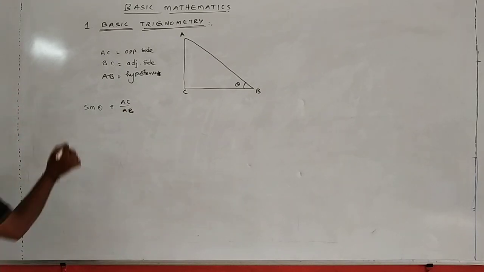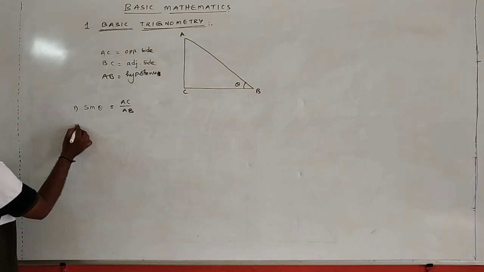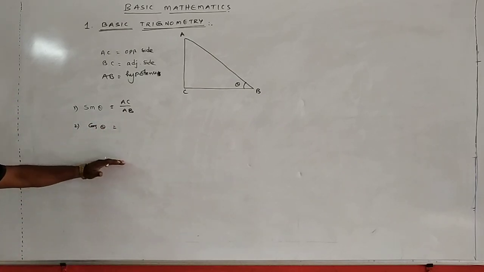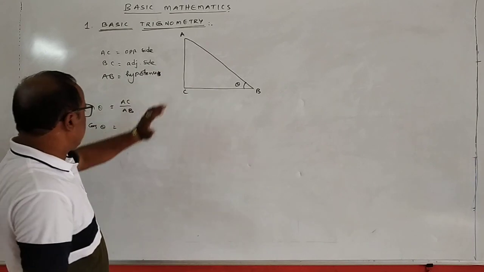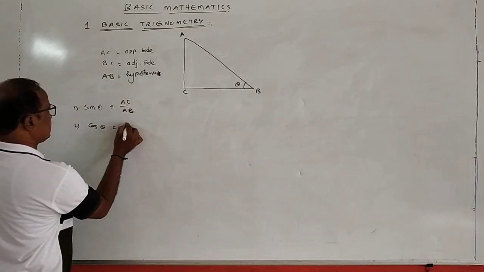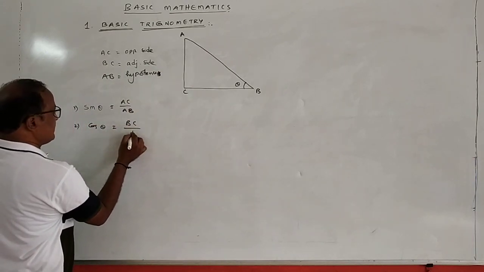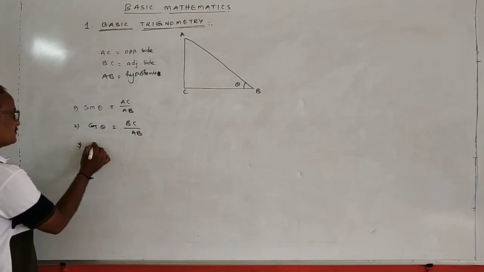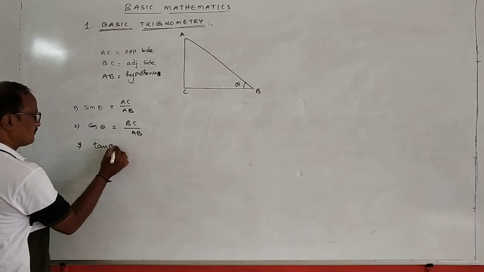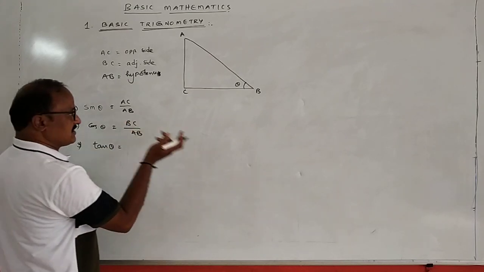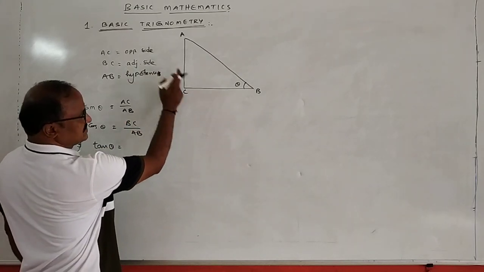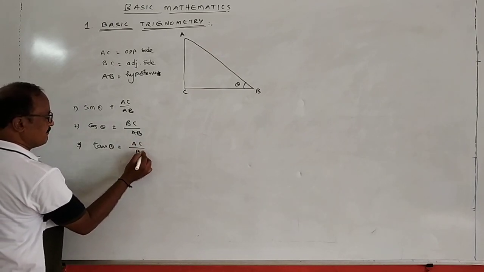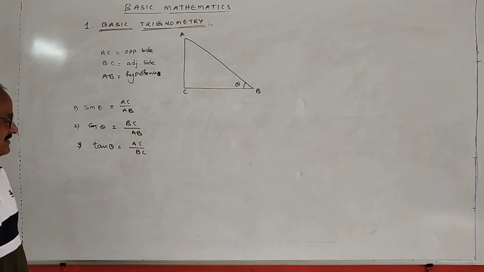Second one, cos theta is nothing but the ratio between adjacent side to hypotenuse. That means it is equal to BC by AB. And the third one, tan theta, is nothing but the ratio between opposite side to adjacent side. It is AC by BC.